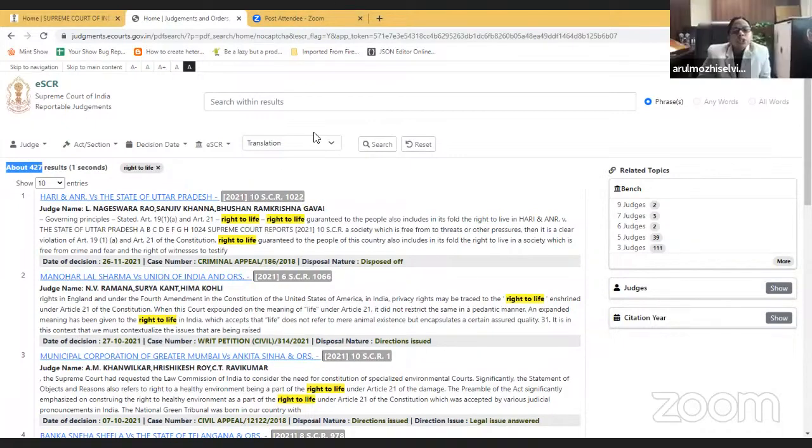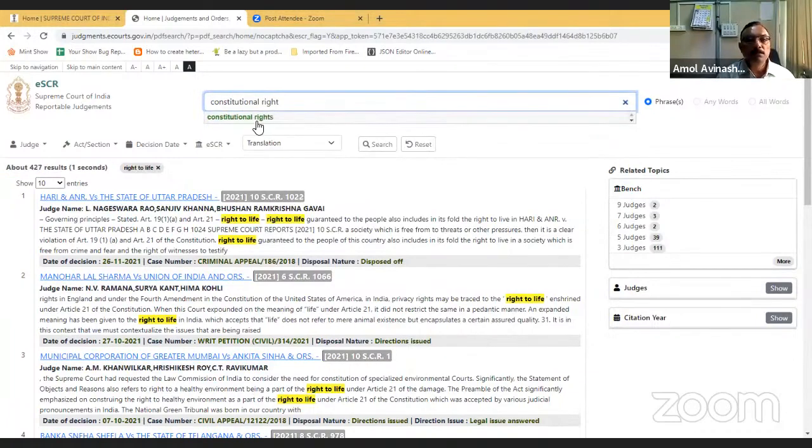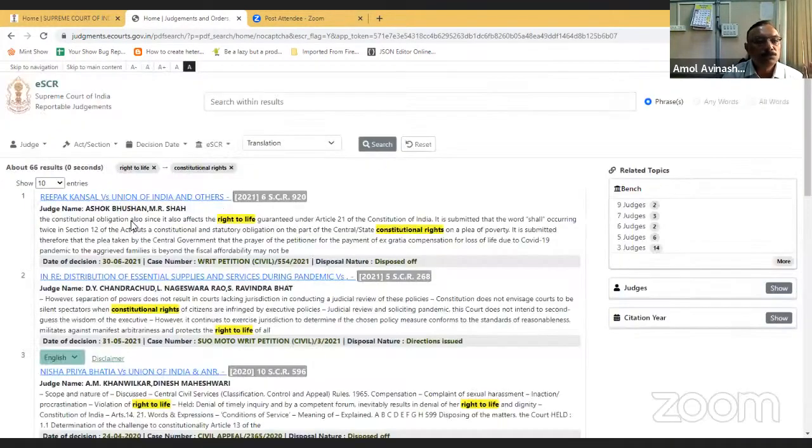Sir, can you search for constitutional rights, sir? Now it is search within search, because first I have searched for right to life. Inside that I want to search constitutional right. So now there are 66 results where right to life is also there and the constitutional right phrase is also there. So you can go search within search and you can filter your criteria. You can narrow down to whatever judgment you want.